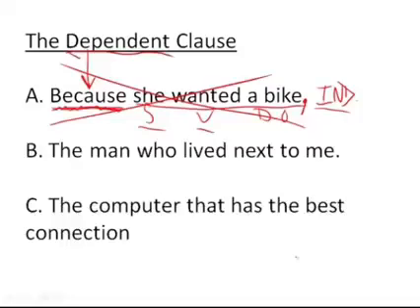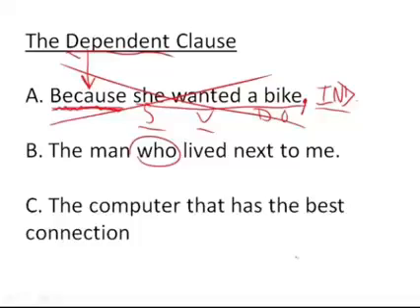The man who lived next to me. The man lived next to me would be perfectly fine, but no, we've dropped this word in here. And it's called a referent pronoun. You do not need to know that, at least not in this video, but you can go on and learn about it in an upcoming video. But for now, the man who lived next to me is not a sentence. It is a dependent clause.